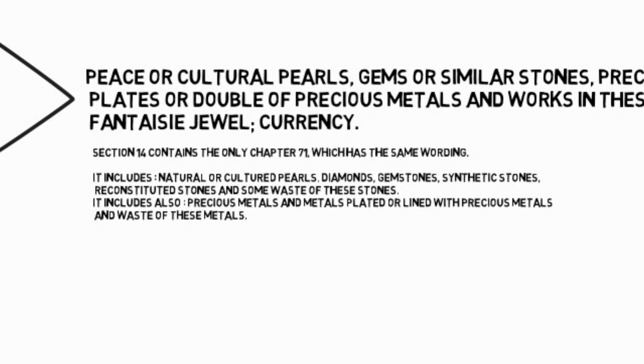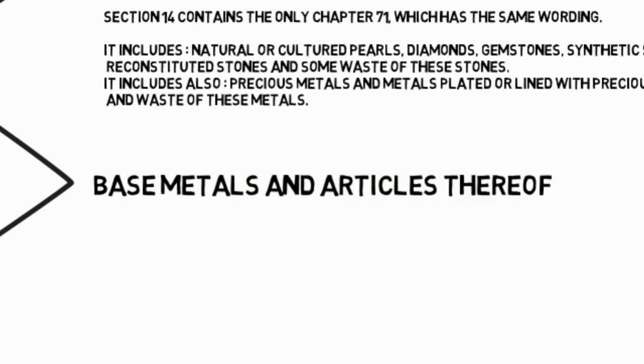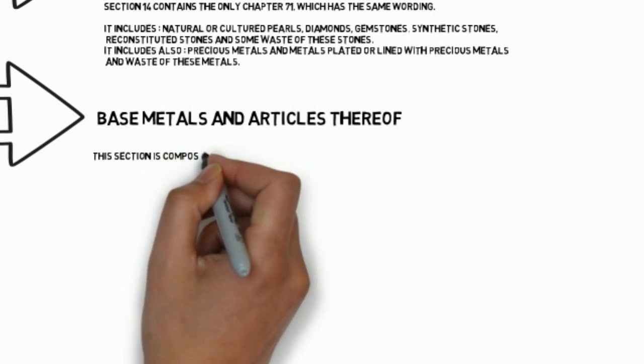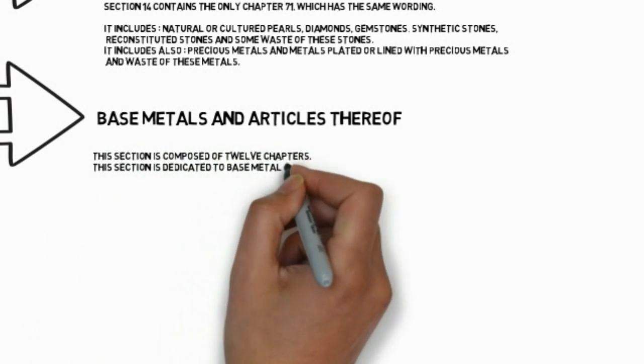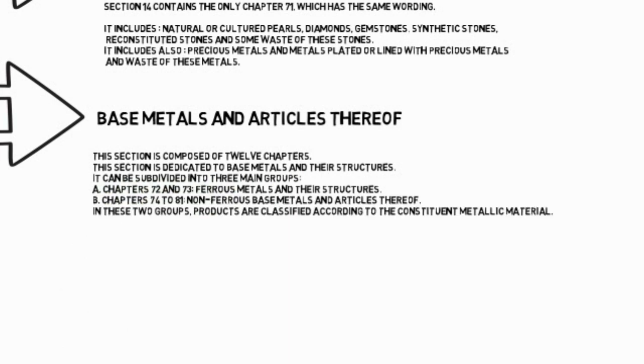Section 15: Base metals and articles thereof. This section is composed of 12 chapters. This section is dedicated to base metals and their structures. It can be subdivided into 3 main groups. A. Chapters 72 and 73: Ferrous metals and their structures. B. Chapters 74 to 81: Non-ferrous base metals and articles thereof.